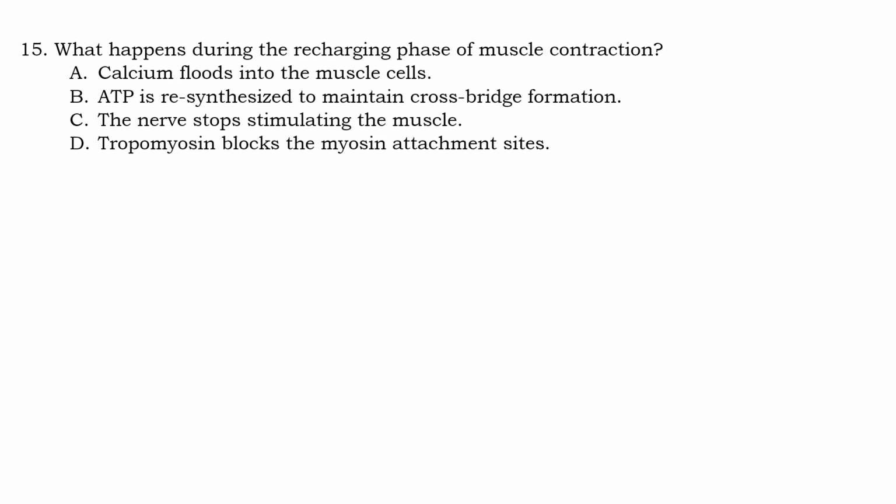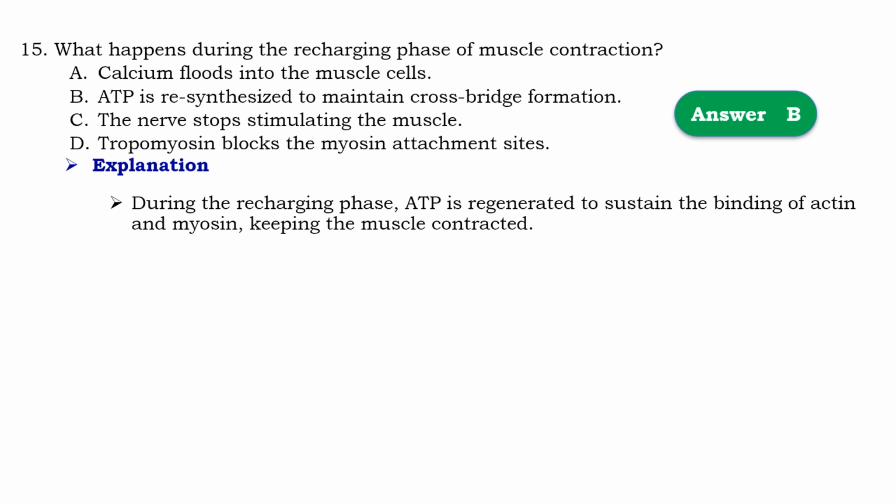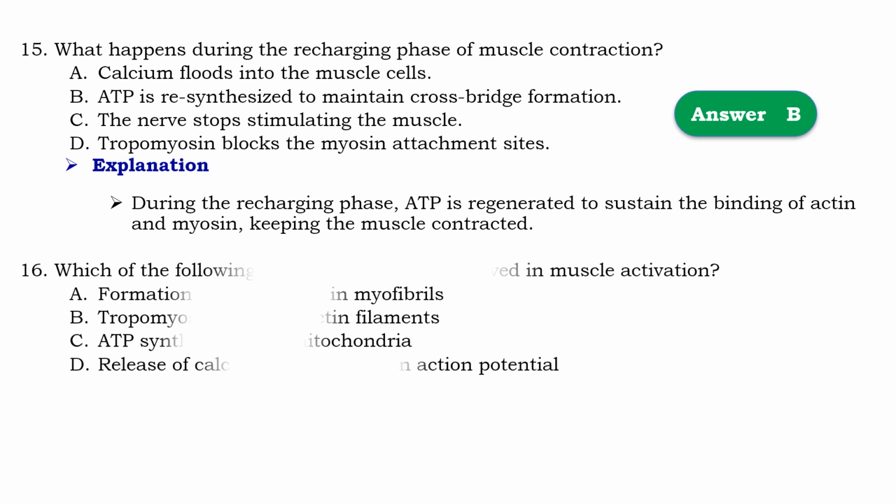Question number 50. What happens during the recharging phase of muscle contraction? So that should be B, ATP is resynthesized to maintain cross-bridge formation. Means that during the recharging phase, ATP is regenerated to sustain the binding of actin and myosin, keeping the muscle contracted.